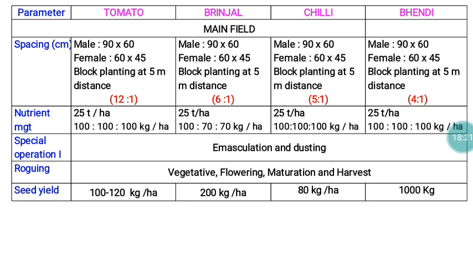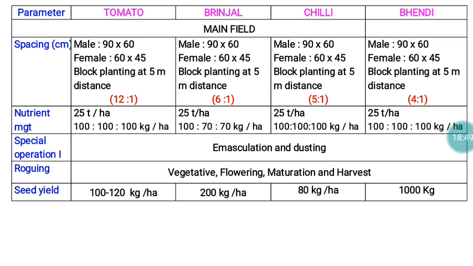Regarding the planting ratio, for tomato it is 12:1, brinjal 6:1, chili 5:1, and bendy 4:1. Block system is followed. For nutrient management, in all cases we apply 25 tons of farmyard manure per hectare. Regarding NPK, tomato gets 100 kg per hectare, chili the same, and bendy also the same level of fertilizer dose.